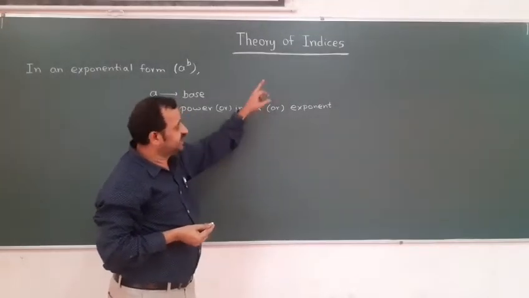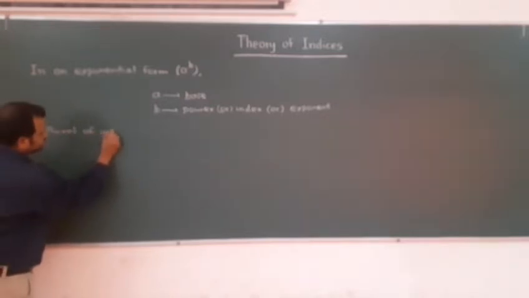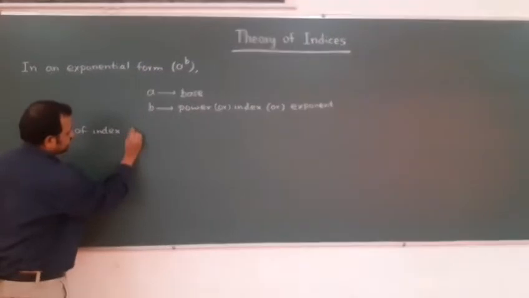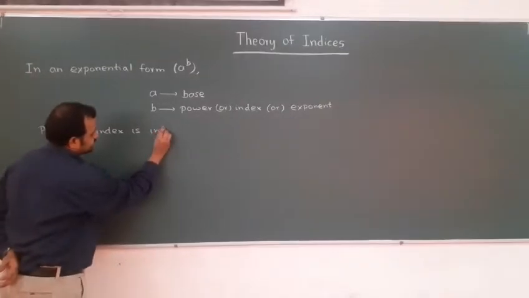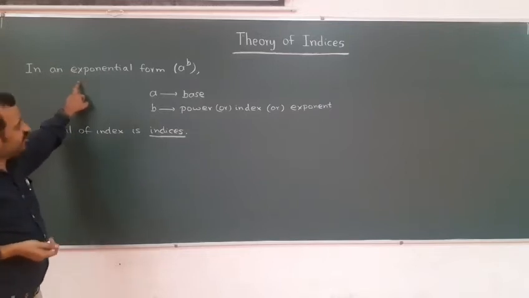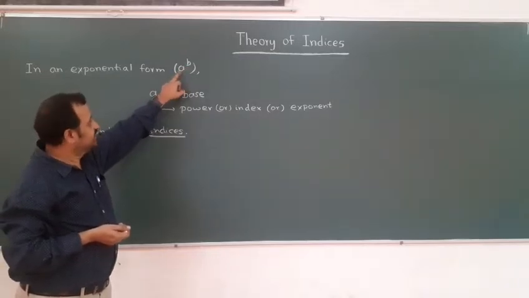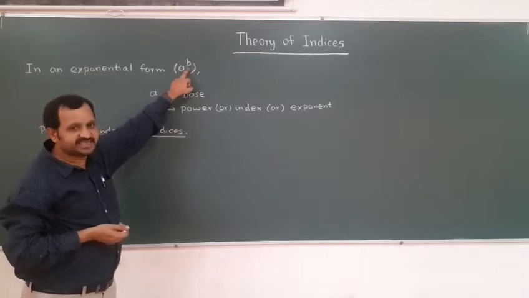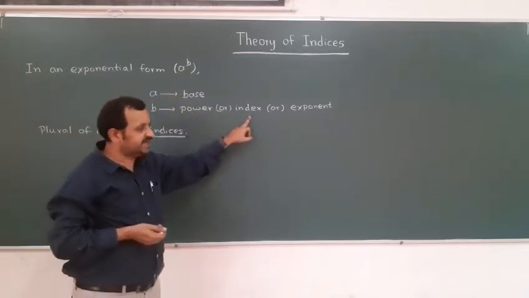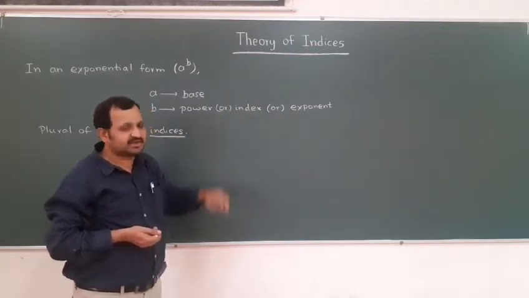Plural of index is nothing but indices. So in an exponential form of this form a power b, a is called the base, b is called power, or you can say index, or you can say exponent. Plural of the term index is nothing but indices.